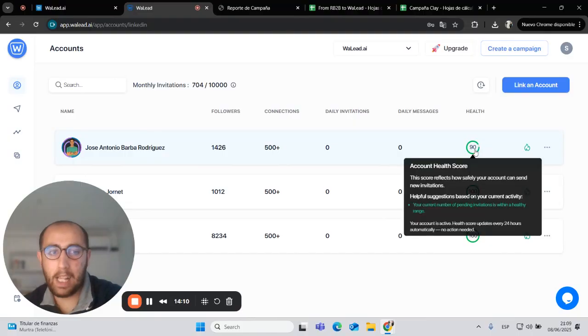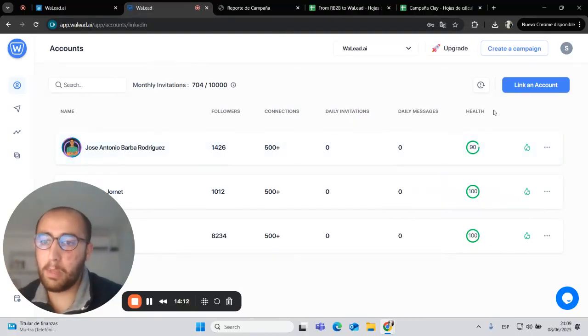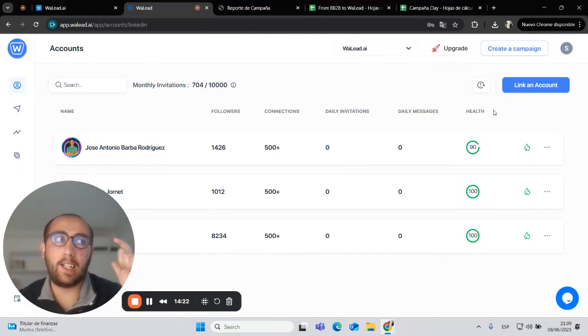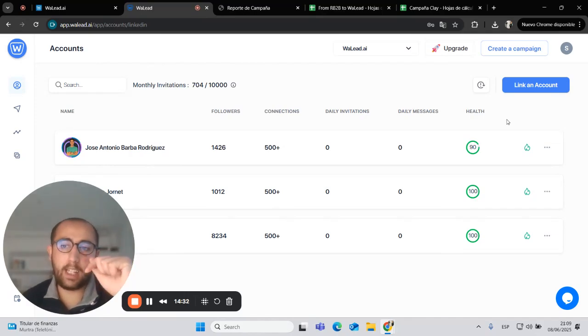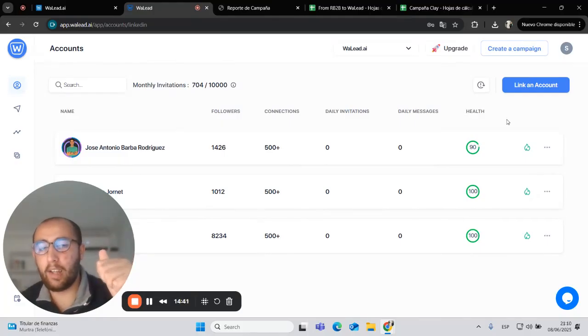So there are a lot of other stuffs. For example, our health score, that it's an algorithm that mimics the behavior of the LinkedIn algorithms that detects if you're using an automation software or not. So basically, what our health score does, it mimics that LinkedIn algorithm, and then sees every day, and it basically monitors the LinkedIn account, and if it's doing good, it will leave it as it is going.